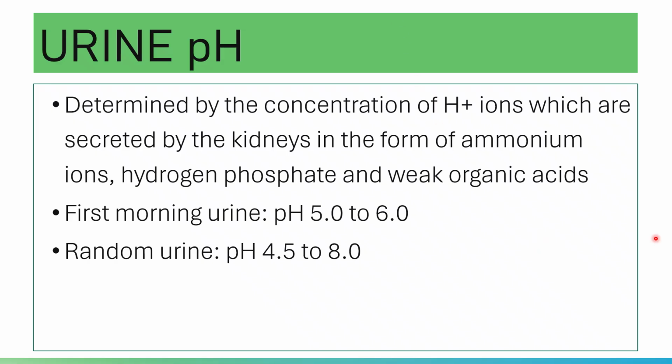And on someone with a normal protein diet, the pH range is from pH 4.5 to pH 6.5.